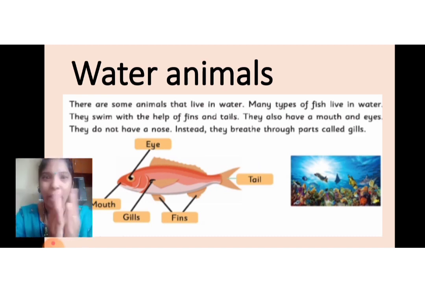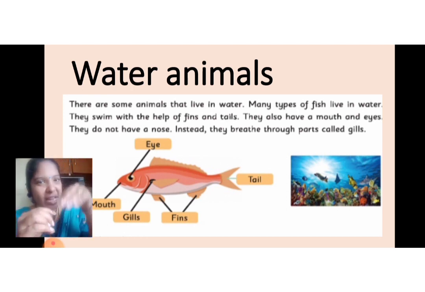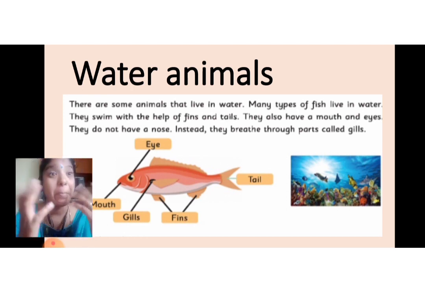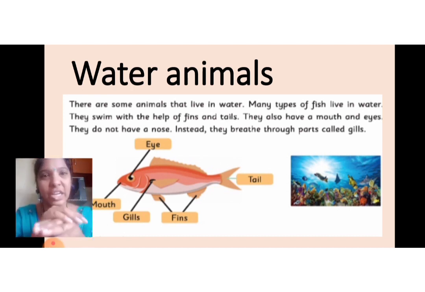Last but very important, here come the water animals. There are some animals that live in water. Many types of fishes live in water. They swim with the help of fins and tails.